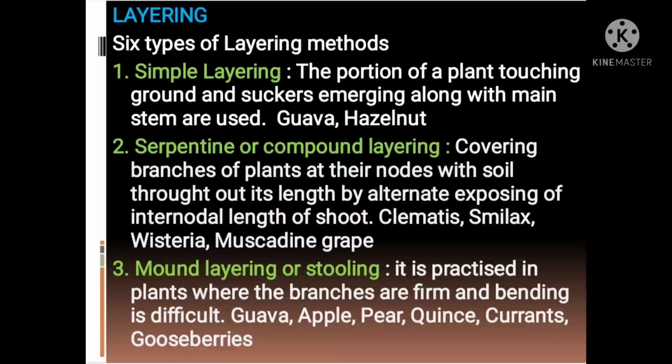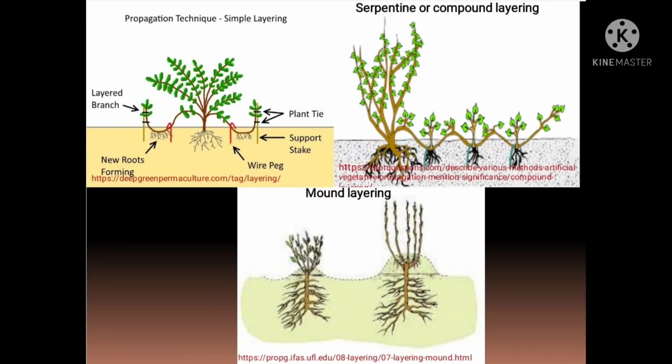The third type of layering method is mound layering or stooling. This type of layering is practiced in plants in which the branches are very firm and bending is difficult. This practice can be seen in plants like guava, apple, pear, quince, currants, and gooseberries.